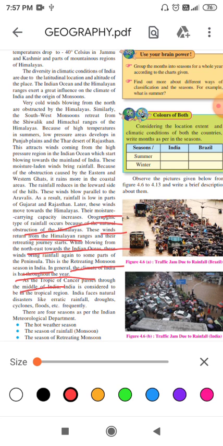India faces natural disasters like erratic rainfall, droughts, cyclones, floods frequently. So, what is the climatic condition of our country? We face natural disasters because of the erratic rainfall, because of the irregularity in the rainfall. So, we face erratic rainfall, which brings drought, cyclones, floods.